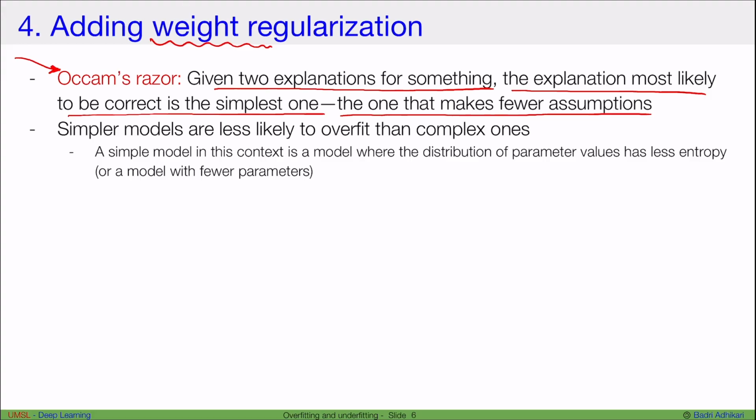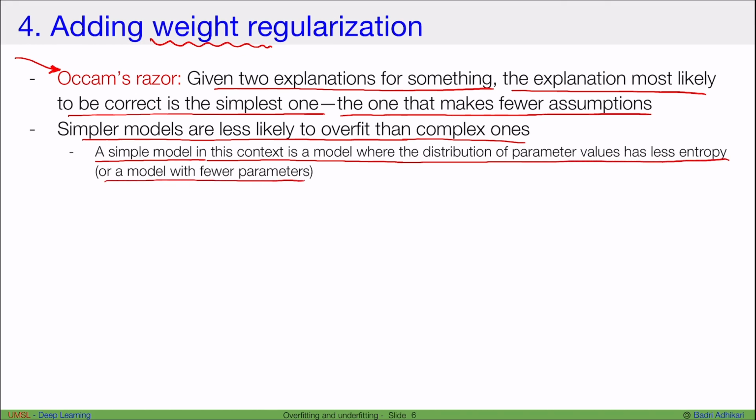If we think from that perspective, then it makes sense to say that simpler models are less likely to overfit than complex ones. Now, a simple model in the context of machine learning is a model where the distribution of parameter values has less entropy. That is a model with fewer parameters. But even if the number of parameters is the same, we want the model with lesser entropy.